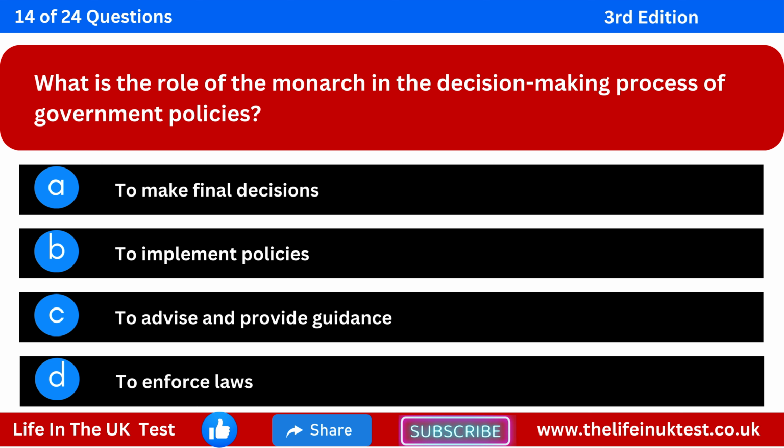Option A: to make final decisions. Option B: to implement policies. Option C: to advise and provide guidance. Option D: to enforce laws.